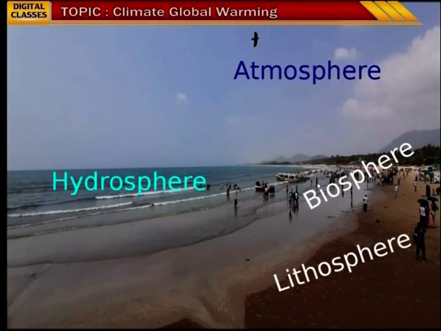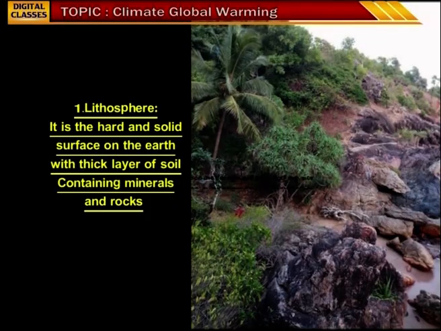Children, observe this picture. We can see 4 layers here. The hydrosphere, which is covered by water, atmosphere, which is the air surrounding the earth, biosphere is covered with plants, animals and human beings. Lithosphere is comprised of the land and rock layer on the earth. Lithosphere is the hard and solid surface on the earth with a thick layer of soil containing minerals and rocks.